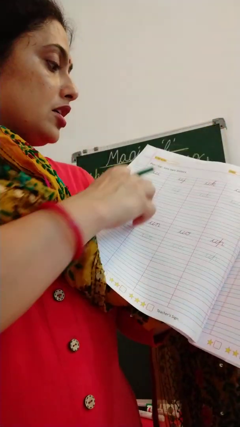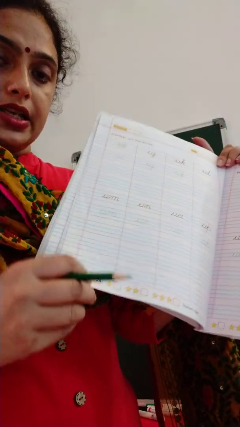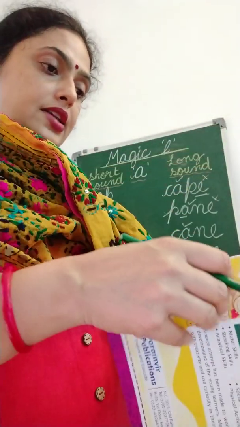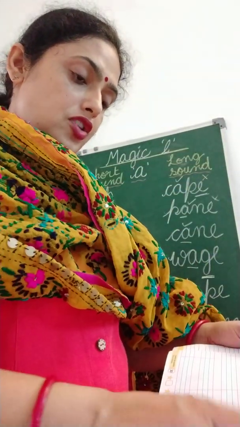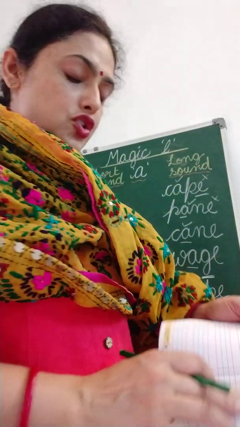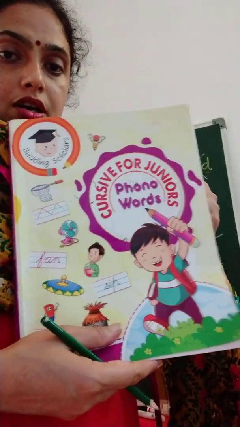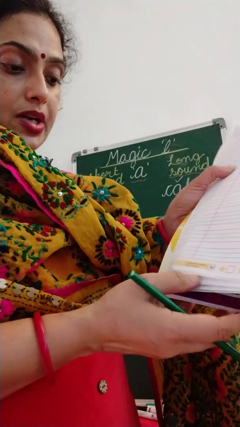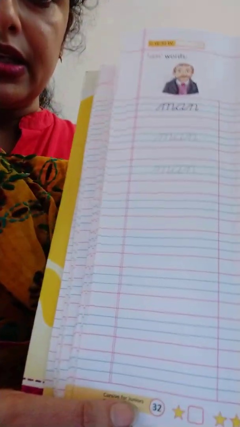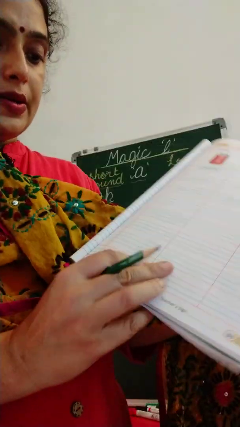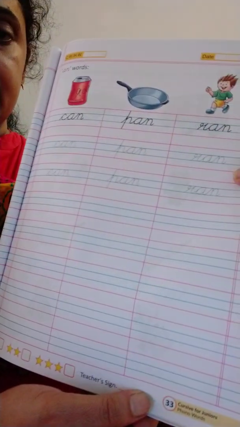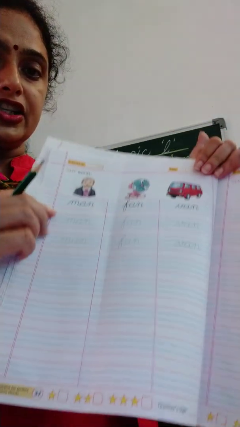Okay, join two letters, page number 24. And because we are doing the short vowel sound of vowel A, we will do two pages from the same book, Cursive for Junior, page number 30, page number 32 and page number 33. These words we are going to do in our Cursive for Junior book.